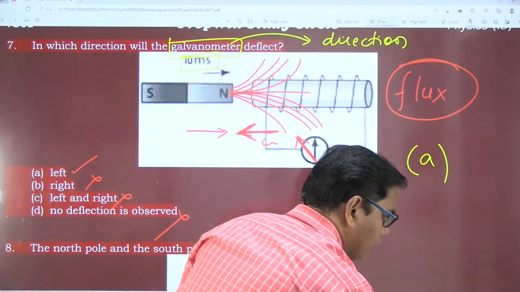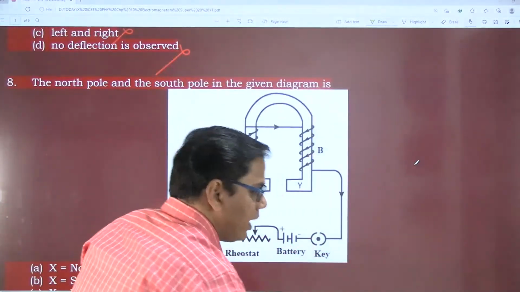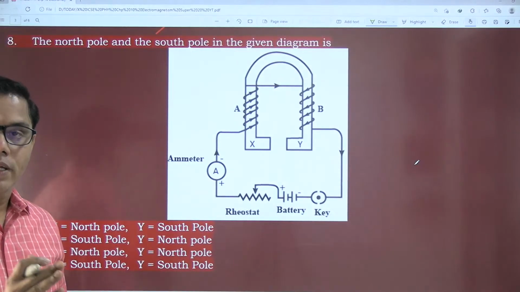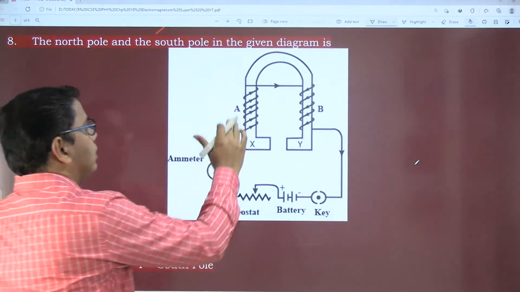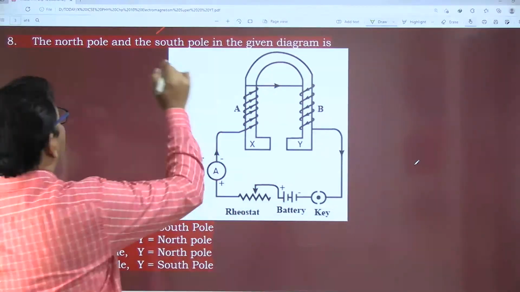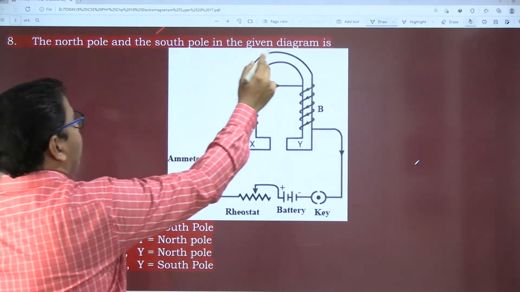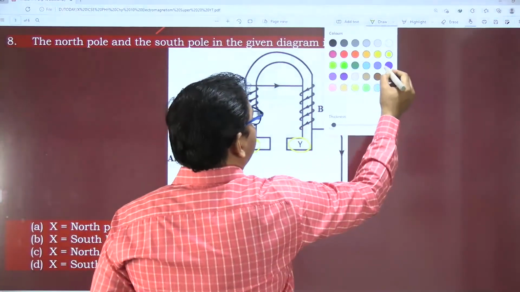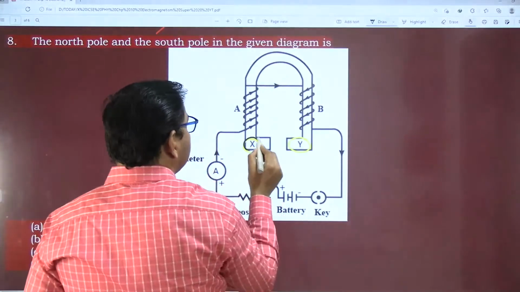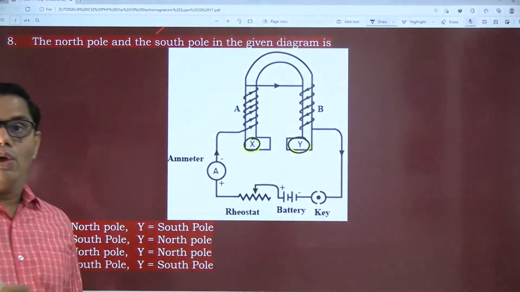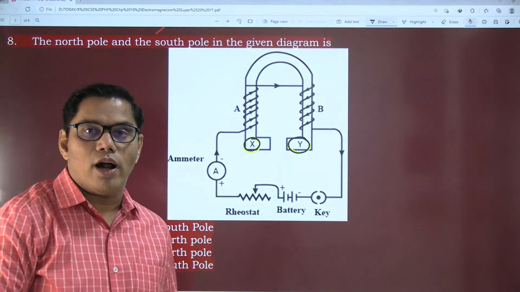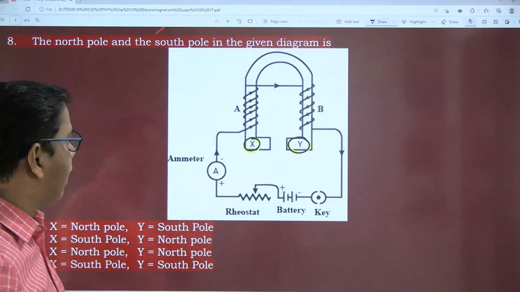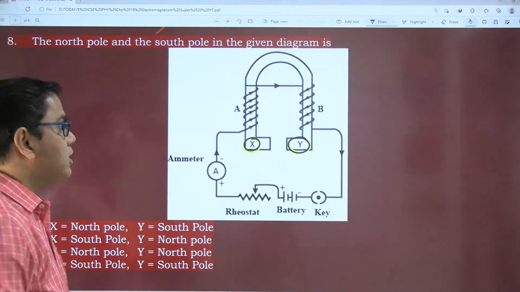Chalo, let us continue. Let us move on to this question. Again, a very important question. I can say this is a repeated question. Now look at this: a horseshoe magnet, with the north pole and the south pole marked in the given diagram. One end is denoted as X and the other end as Y. We have to tell which is the north pole and which is the south pole. Please give your answer.